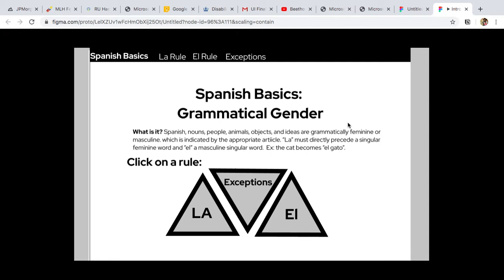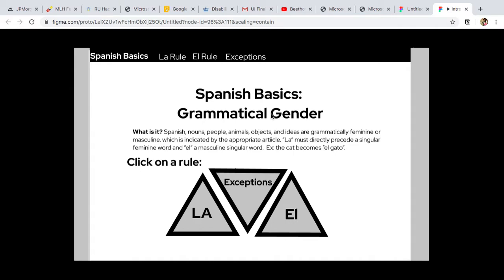Hi, my name is Rebecca Aldian, and I am a college student who is a basic Spanish learner who needs to learn about Spanish grammatical gender so I can get the right articles with my nouns when I do my next test.